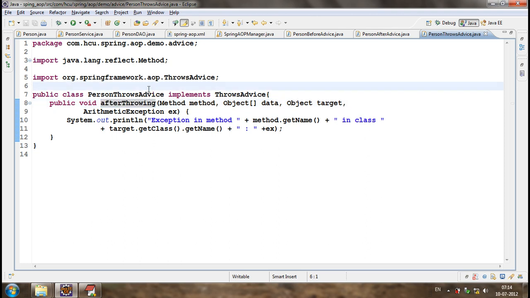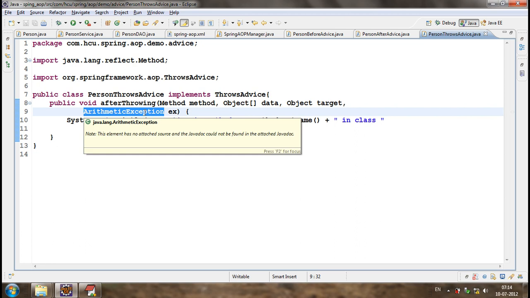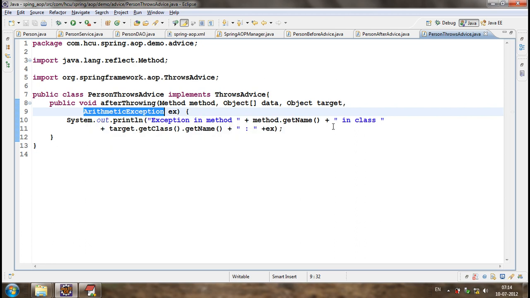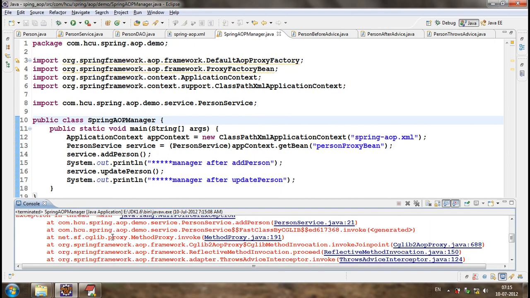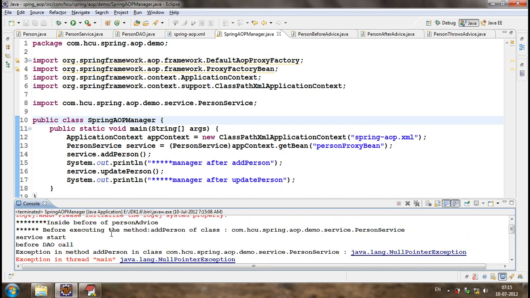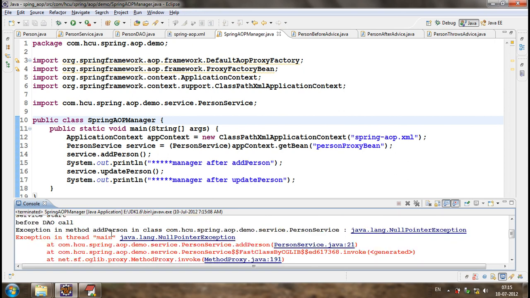Huh? Parameter? No, I don't think so. Yes, exactly. What you're telling is correct.